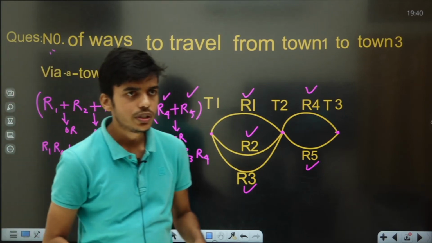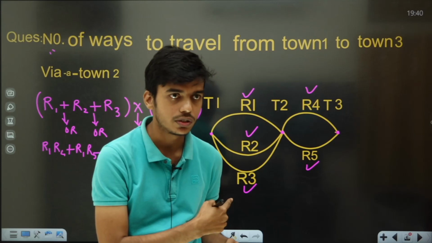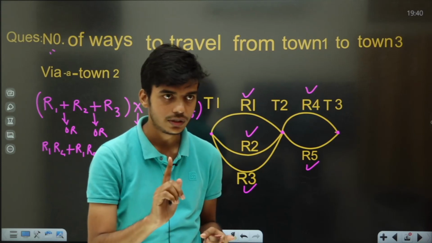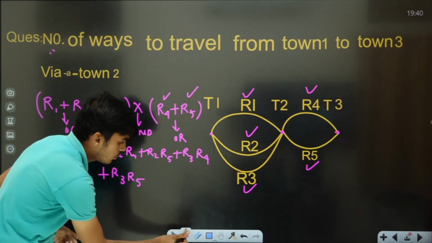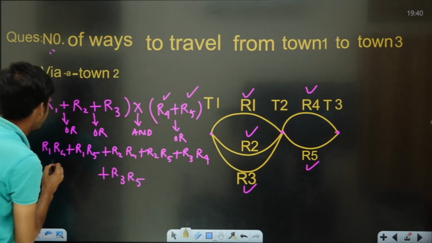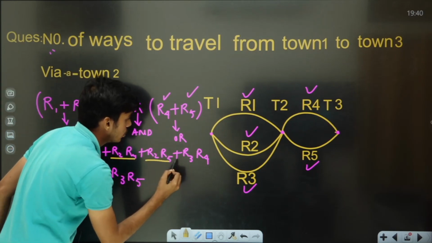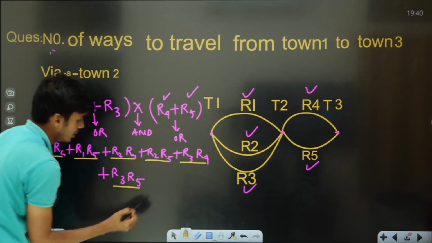Now, do we need to count like this? This is the beginners approach. You need not do it like this. Just for your clarity I am showing it to you, that this is the one way, this is the second way, this is the third way, this is the fourth way, this is the fifth way, this is the sixth way.